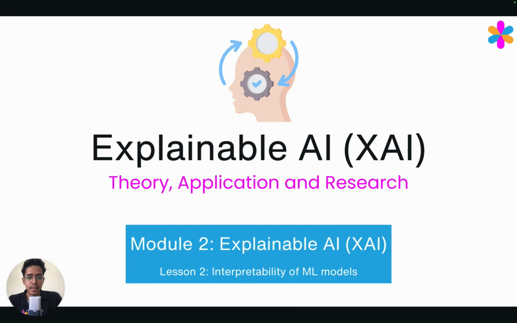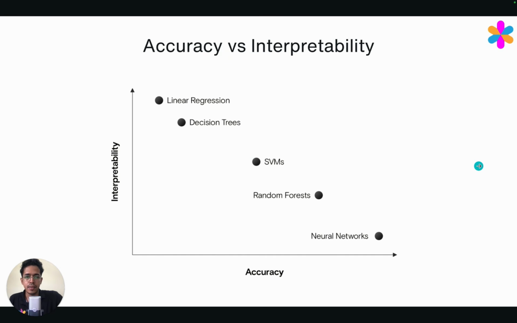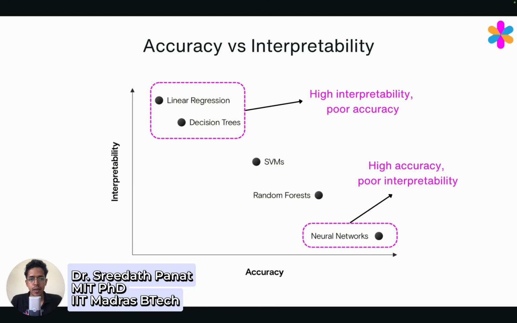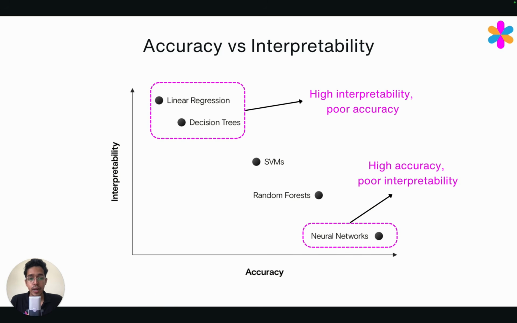Hi. In this lecture, let us look at the interpretability of different popular ML models. So in explainable AI, one of the biggest concerns is the lack of interpretability of highly accurate models. So we have linear regression, decision trees, and all the way down we have neural networks. So neural networks have very high accuracy, but they have poor interpretability.